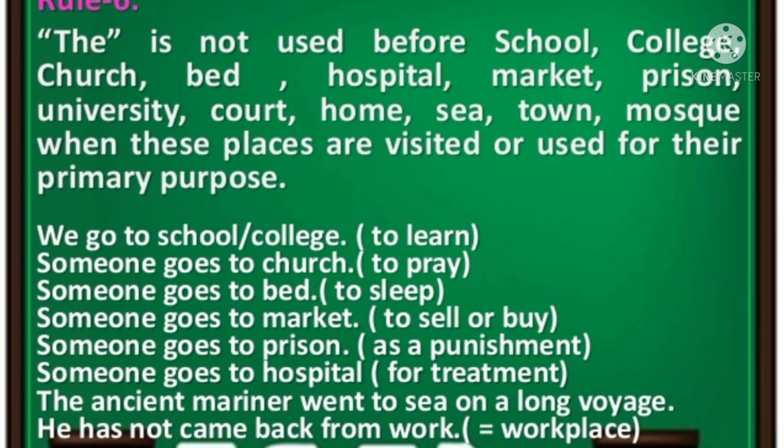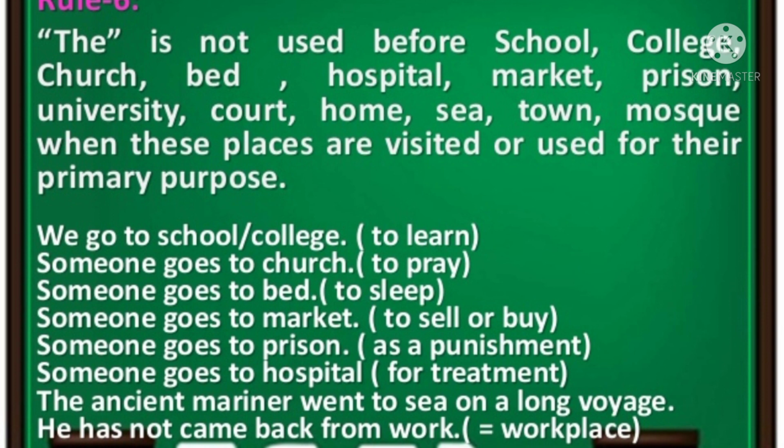Article the is not used before school, college, church, bed, etc., when these places are visited or used for their primary purpose. What's the meaning of primary purpose? For example, we go to school, the meaning is to learn. For that we don't use it, but if there is a purpose other than this, we use the. Okay, so please remember, children, you must keep in your mind that if it is used only for the primary purpose, we don't use it.